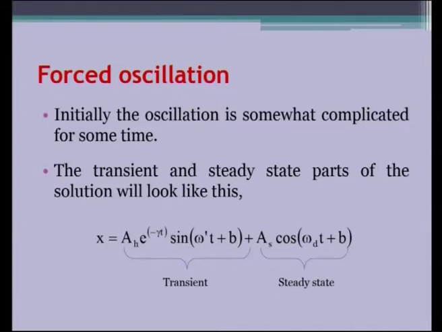The transient and steady state parts of the solution will look like this. Now, when we carefully look at the transient term, see, this is again a damping part, it is a damped oscillation only. The e power minus gamma t is there, the gamma has its own expression.